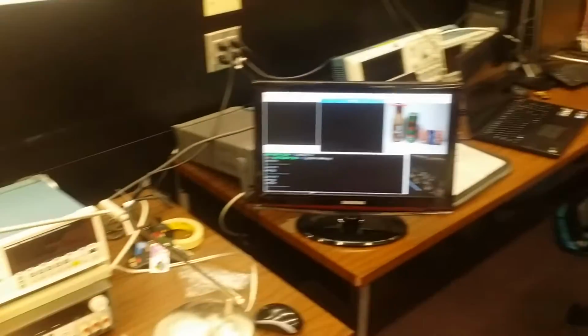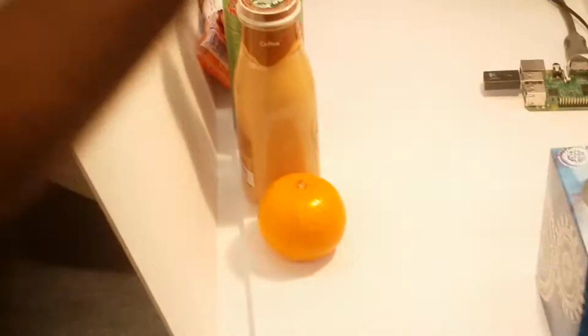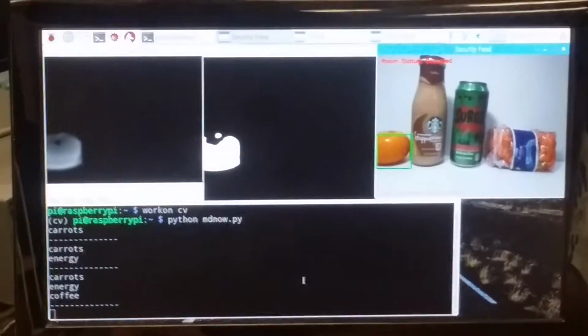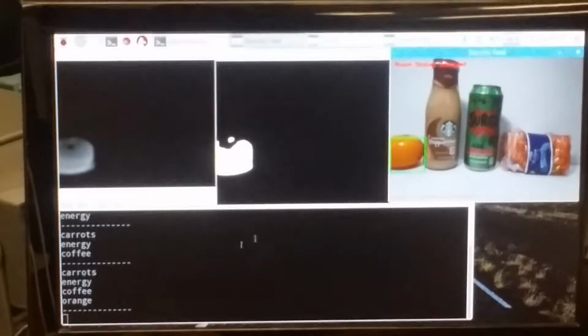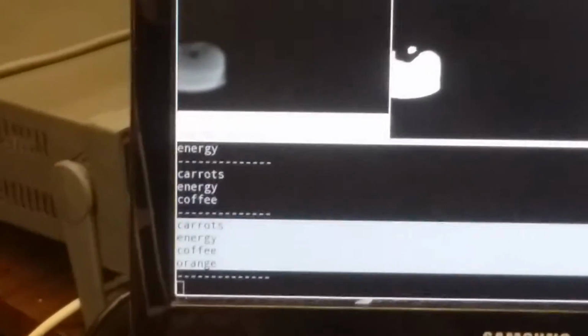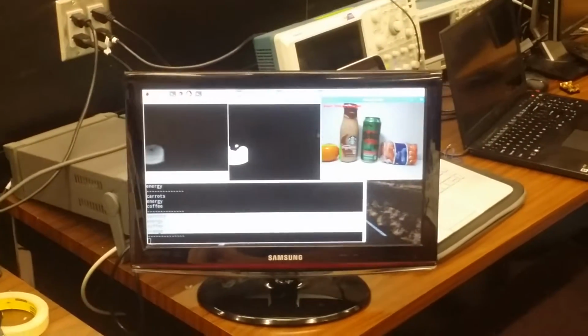And we can also add another thing. See if it picks it up. So far it's 3 for 3. Okay, so it's 4 for 4. Now we can try removing stuff. If we remove stuff, it should update the list.